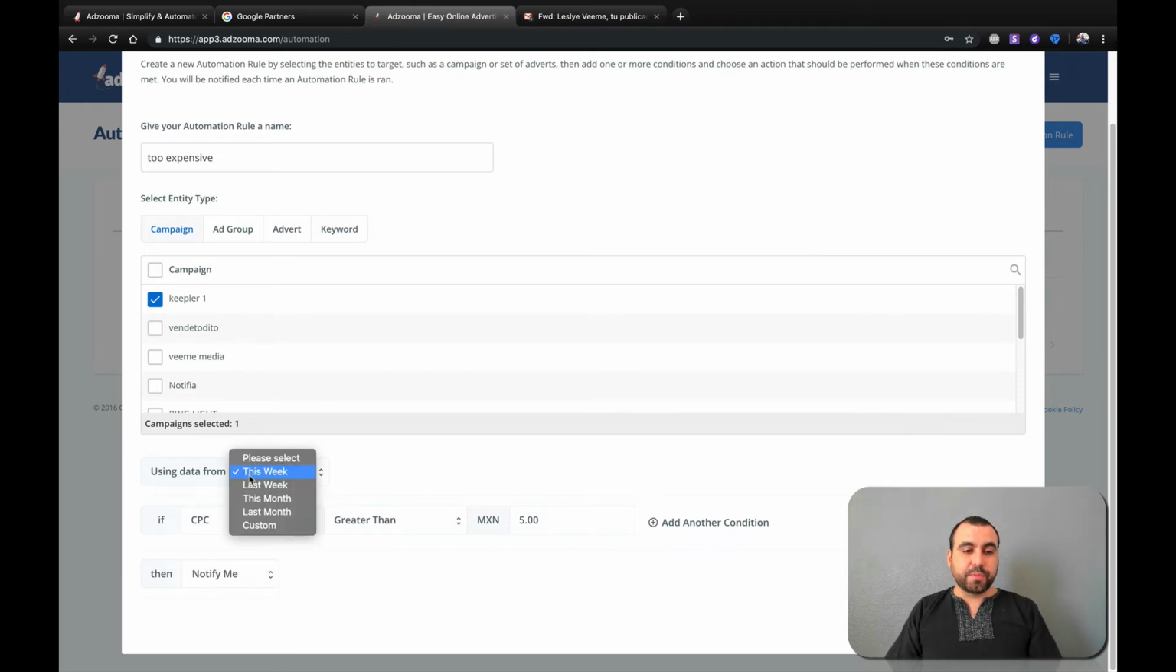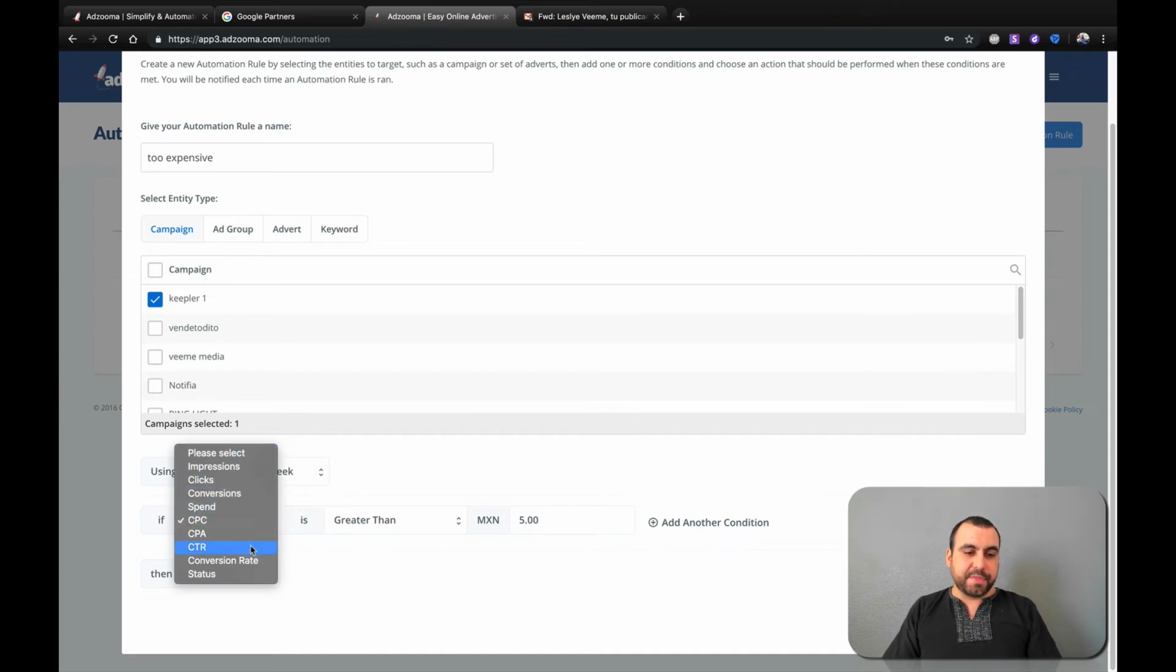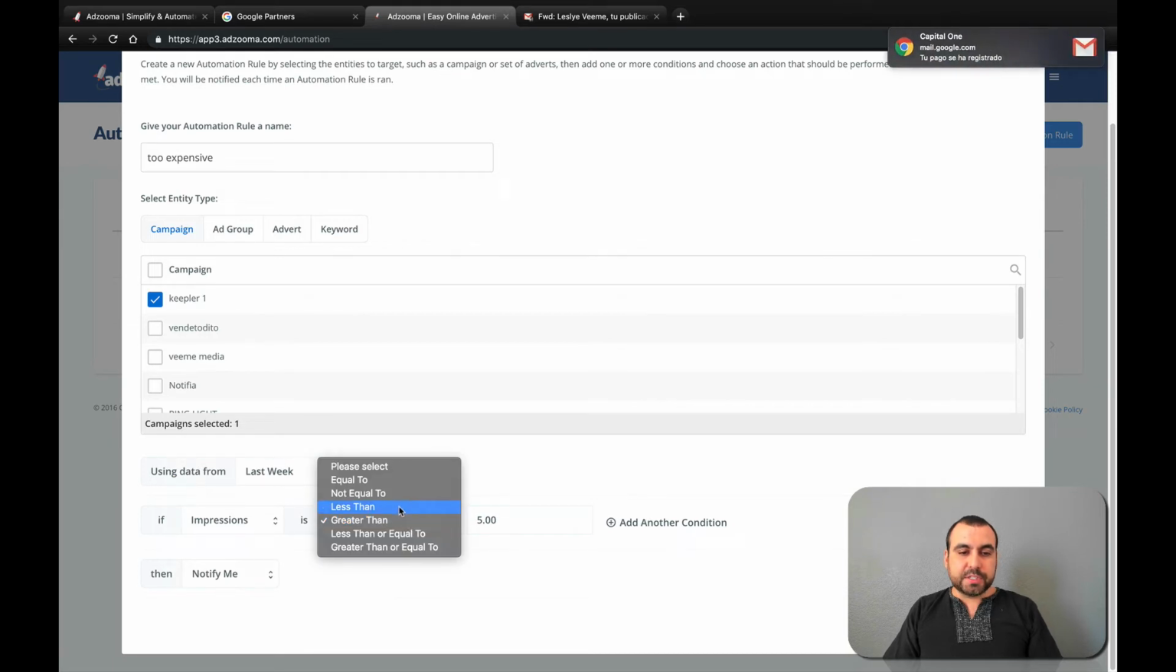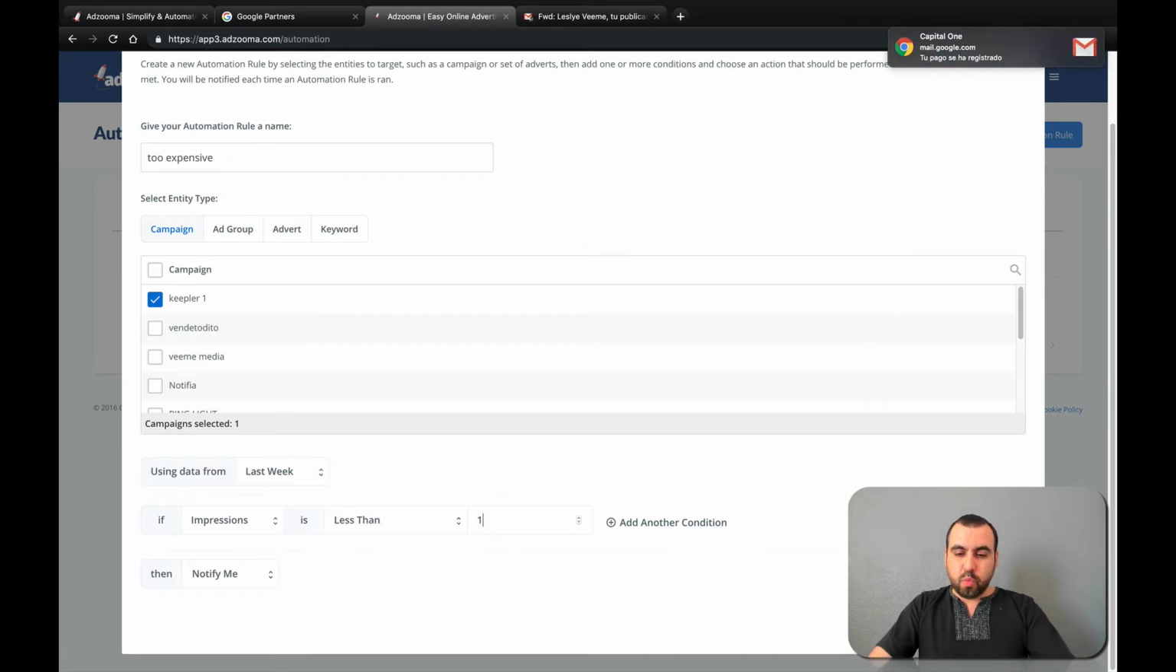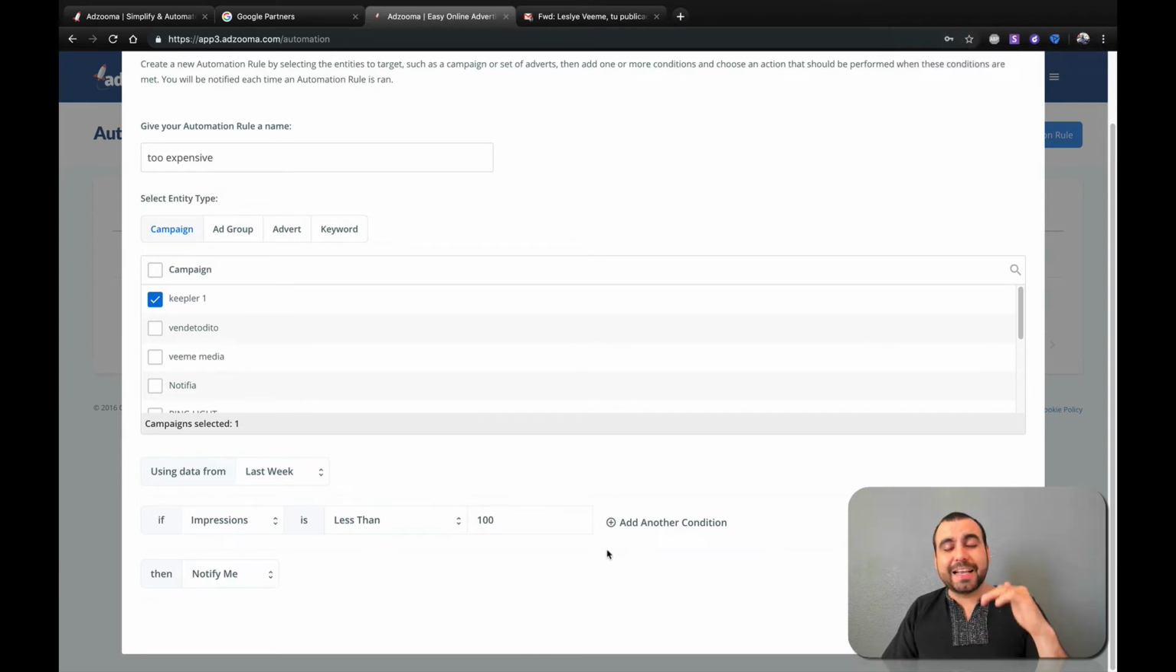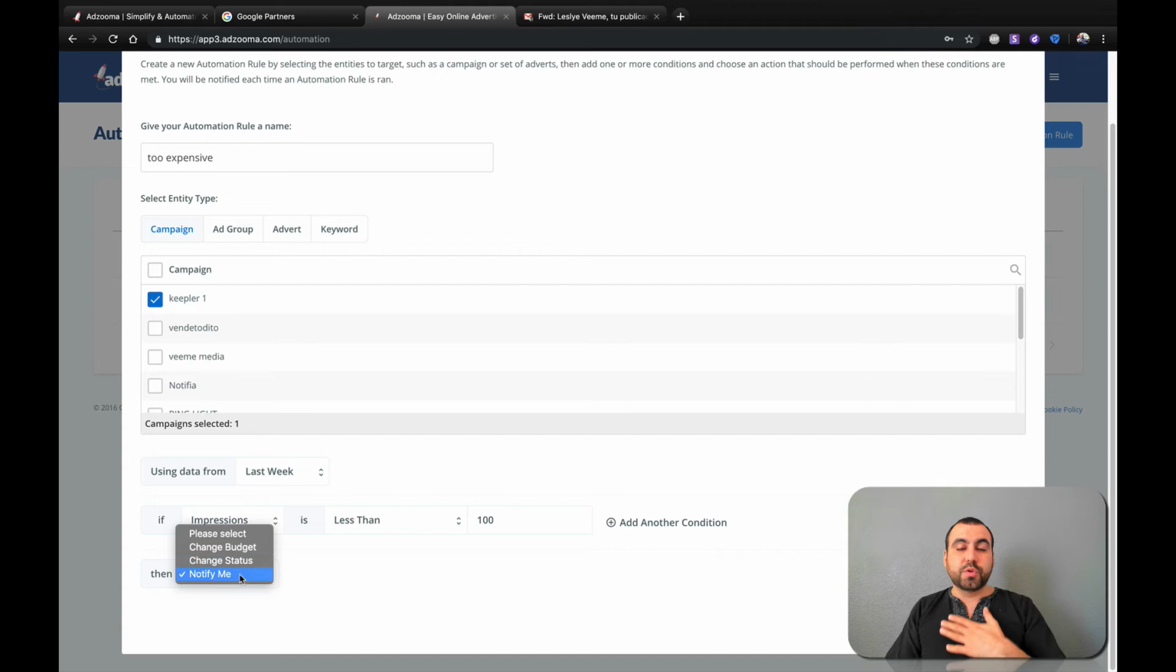Another suggestion would be if I grab last week's information and I want to say the impressions, if the impressions are less than 100, I mean, just alert me. Trust me, if an ad has less than 100 impressions, that means your budget is too low. That means the ad is not attractive. It's not getting clicks. Or, I mean, it could be many scenarios. So what I want is to notify me, or I can change budget.